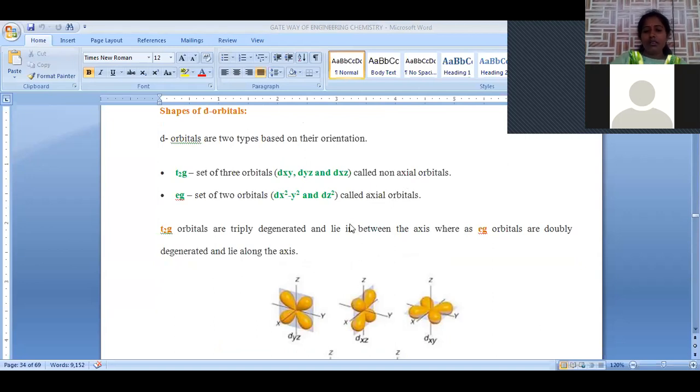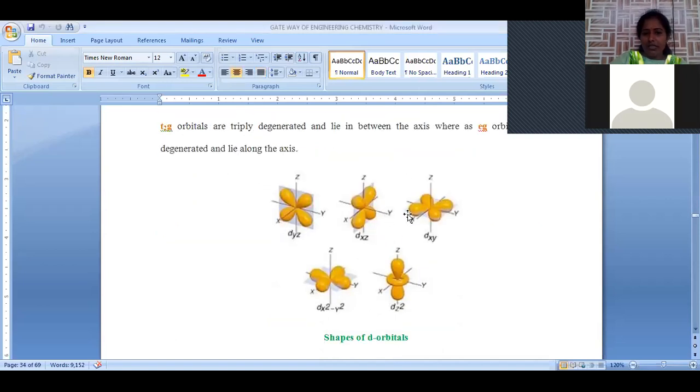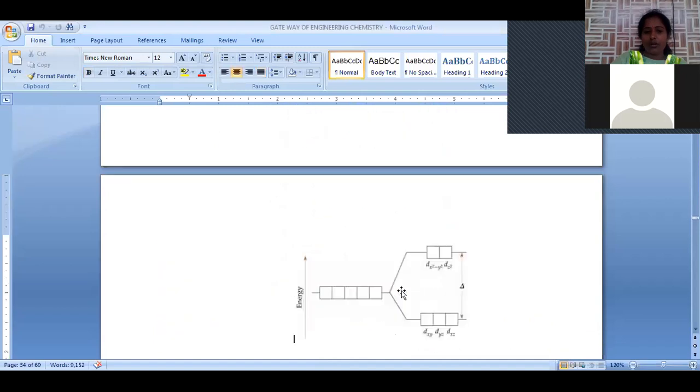The t2g orbitals are non-axial, where the double dumbbell lobes are present in between the axes: dyz, dxz and dxy. And the dx square minus y square and dz square orbitals are along the axis.